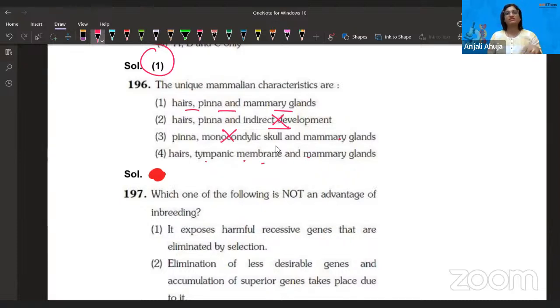Now think about first and third. The unique mammalian characteristic are. Come on, tell me. Hair, tympanic membrane, mammary gland, or pinna? It's the pinna, because tympanic membrane is present differently in mammalians.